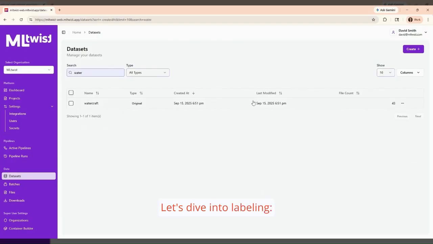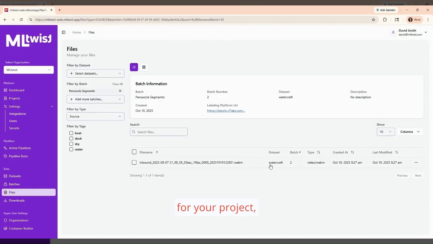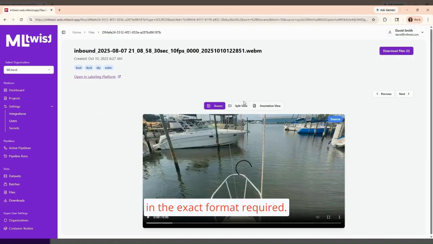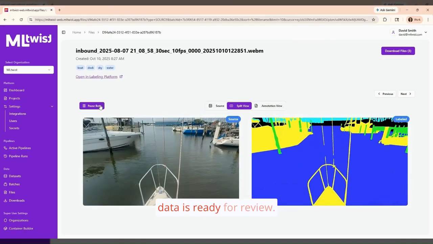Let's dive into labeling. MLtwist automatically pushes your data to the best tool for your project, in the exact format required. Your labeling team notifies you on platform when your data is ready for review.